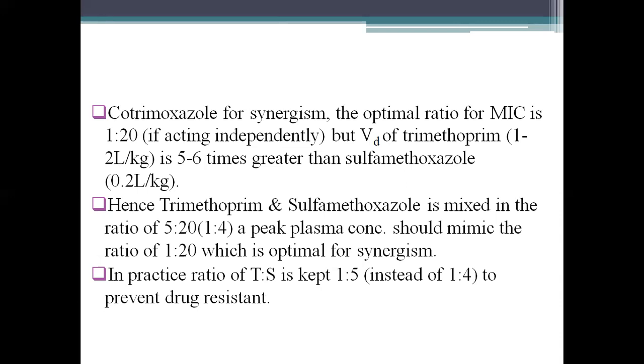Hence, trimethoprim and sulfamethoxazole are mixed in the ratio of 1:4, so the peak plasma concentration should mimic the ratio of 1:20, which is optimal for synergism. In practice, the ratio of trimethoprim and sulfamethoxazole is kept 1:5 instead of 1:4 to prevent drug resistance.